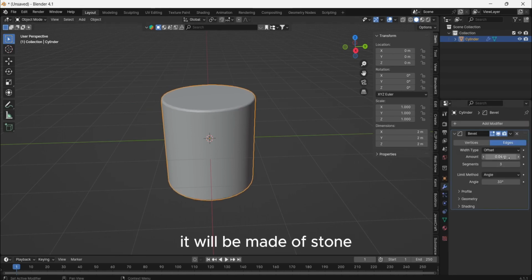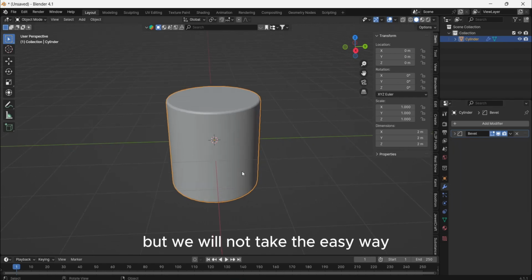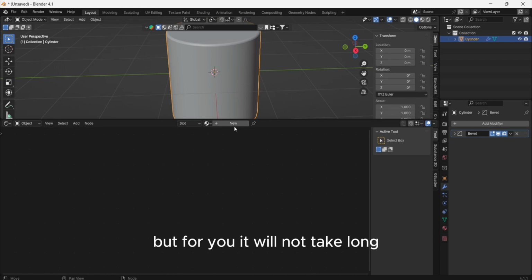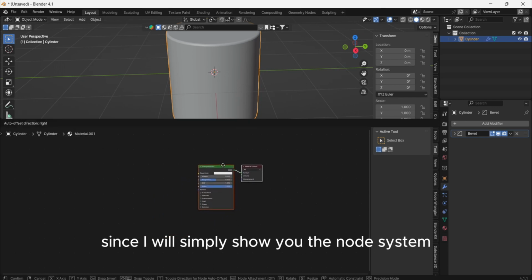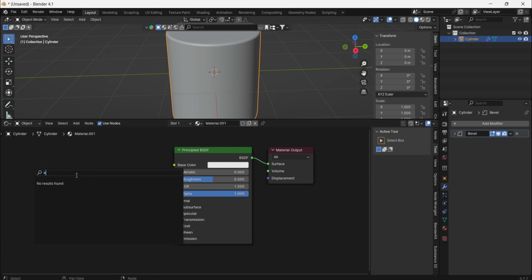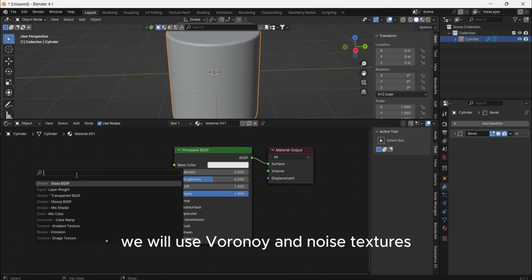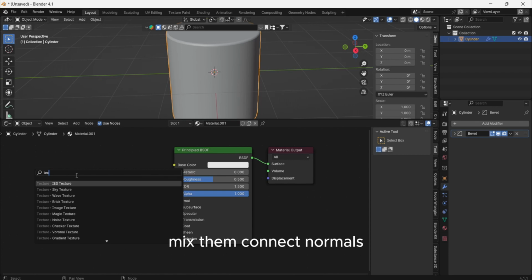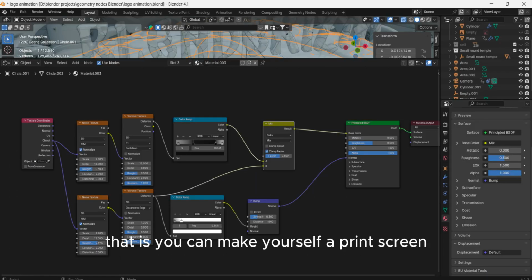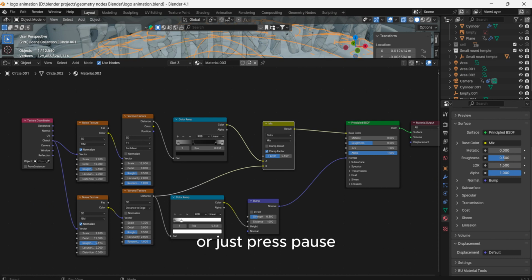It will be made of stone, but we will not take the easy way, we will create it ourselves. But for you it will not take long, since I will simply show you the node system that needs to be compiled in order to make the stone material. We will use Voronoi and noise textures, mix them, connect normals. That is, you can make yourself a print screen and then insert it into Blender as a reference or just press pause. There is nothing complicated here.